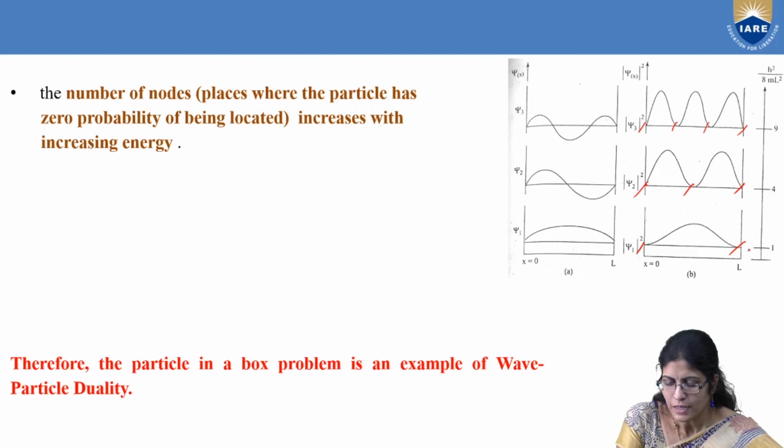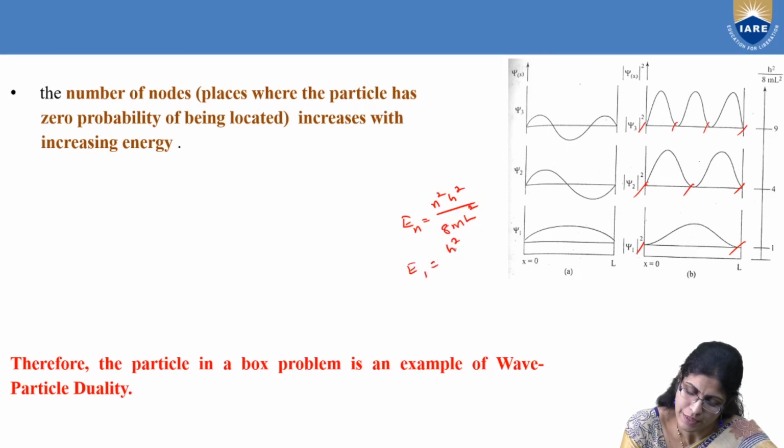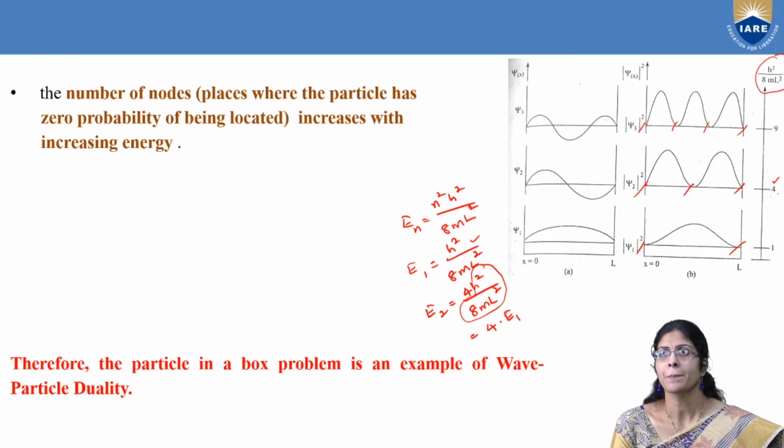Yes, I have told you, if En is equal to n square h square by 8m L square, then E1 will be h square by 8m L square, and E2 will be 4 into h square by 8m L square. So E2 will be 4 times E1, because h square by 8m L square is E1. That's why here it is given as 4. That's how you have to understand this picture.